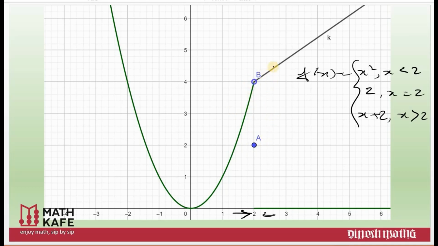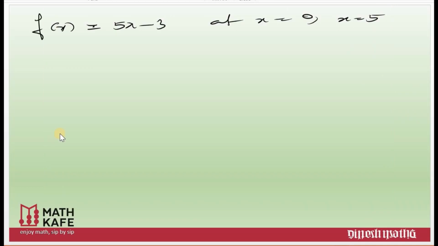This is another type of discontinuity, and this discontinuity is called removable discontinuity, because if I redefine this value as 4 instead of 2, this function will become continuous. If I move this point from here to here, the function is continuous. This is another kind of discontinuity. Let us see some examples.